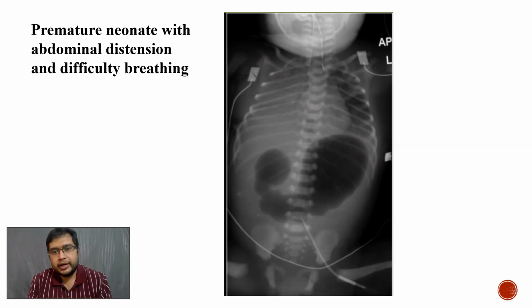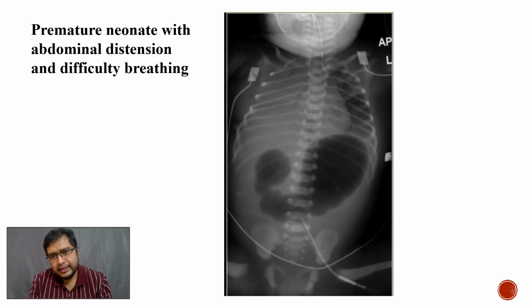So coming to another radiograph of a neonate who presented with abdominal distension and difficulty breathing. As I stressed in the previous case, the first thing to be commented upon is lines and tubes. In this particular case, the answer comes via the lines and tubes.